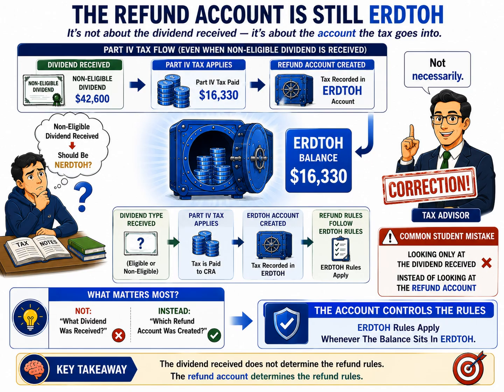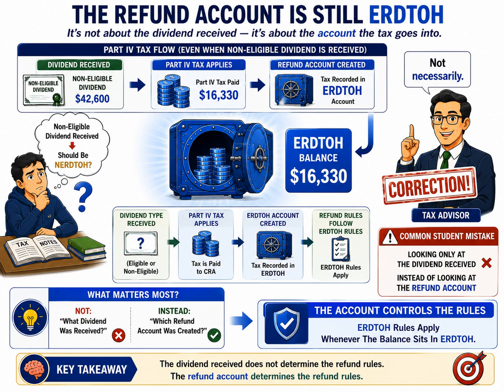This is where many students get confused. They focus on the type of dividend received, but tax professionals focus on something entirely different. They focus on where the refundable tax is recorded. The student on the left side of the slide is making the classic mistake. He sees a non-eligible dividend and immediately asks, shouldn't this create NERDTOH? The tax advisor on the right responds, not necessarily, because the dividend received does not automatically determine which refund account applies. Instead, we must follow the tax through the system and identify the account where the refundable tax balance ultimately resides.